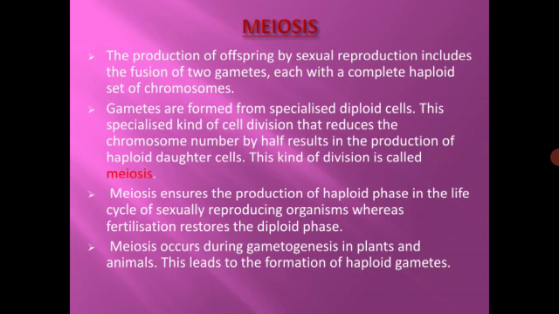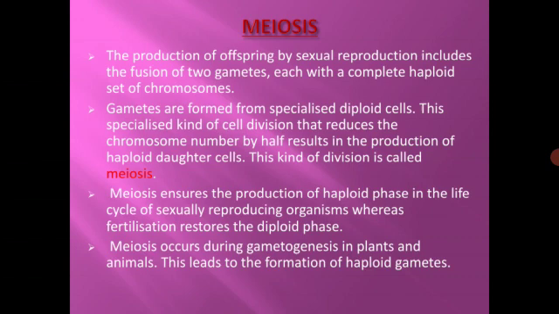The production of offspring by sexual reproduction includes the fusion of two gametes, each with a complete haploid set of chromosomes. So you already know that meiosis involves the fusion of two gametes, that is the male gamete and the female gamete, each one having the haploid set of chromosomes.